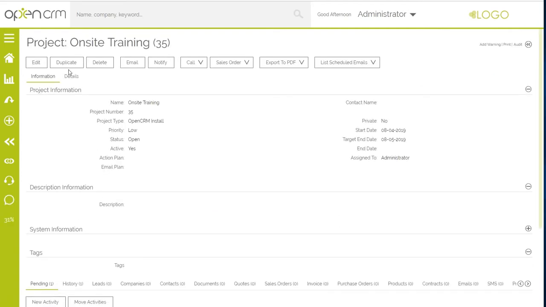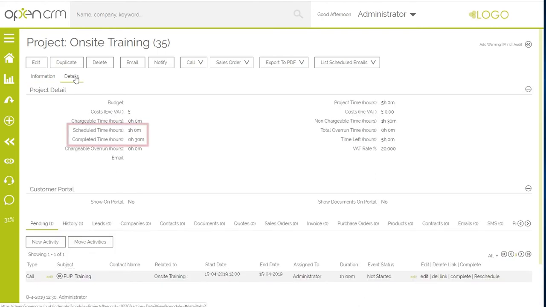Once saved, I'll flip over to the Details tab on the project, and you can see that 30 minutes have been marked as completed and 1 hour scheduled. Neither of these activities have been deducted from the time left field. The reason for this is because I logged these as being non-chargeable activities.